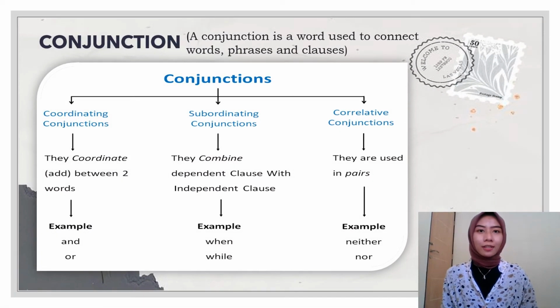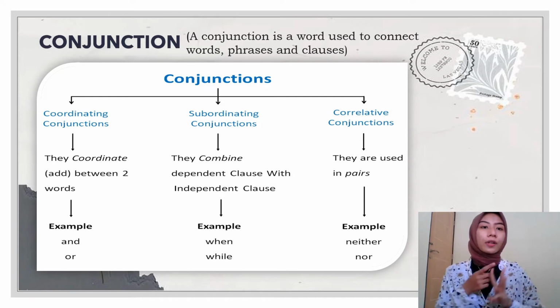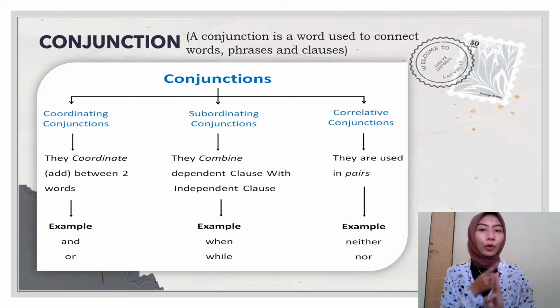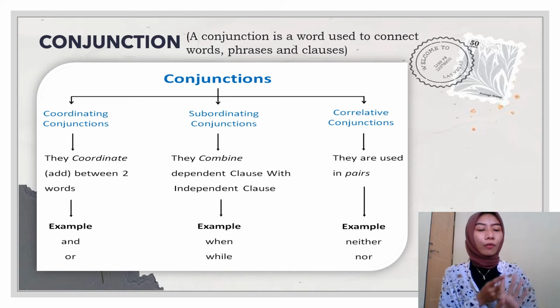Now conjunction. A conjunction is a word used to connect words, phrases, and clauses. There are three types of conjunction. First, coordinating conjunction, subordinating conjunction, and correlative conjunction. What is the function of each conjunction? The first, coordinating. They coordinate between two words. For example, for, and, but, or, yet, so.